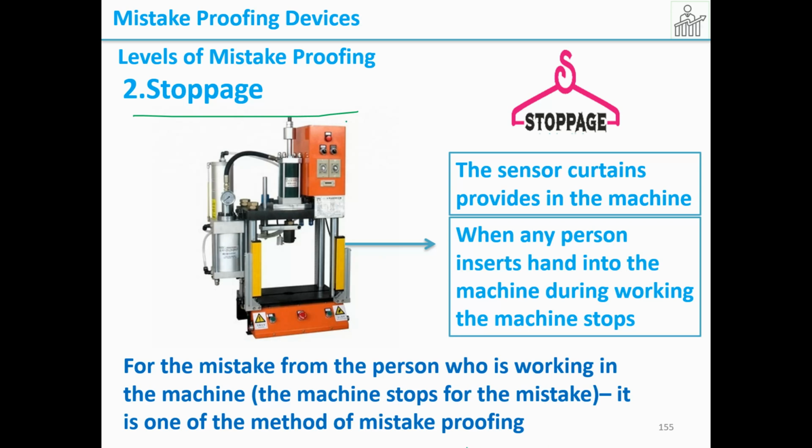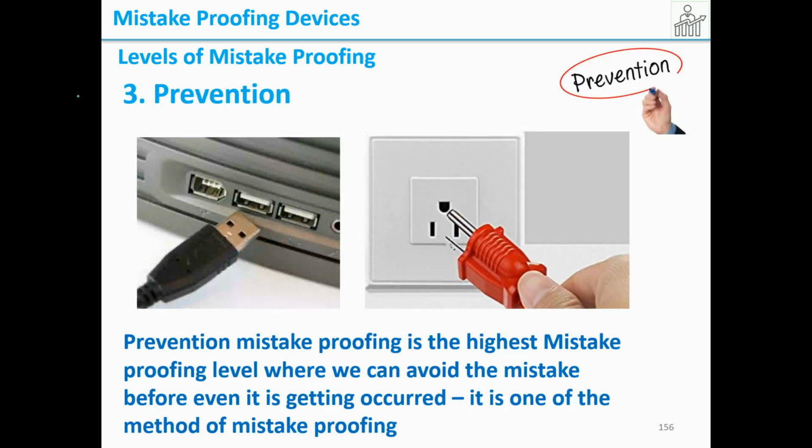So these are the sensor curtains. Suppose during working, if you keep your hand inside, the machine will stop. That means the sensor will detect that something has entered during the operation, then the machine will stop. So this is stoppage mistake proofing.